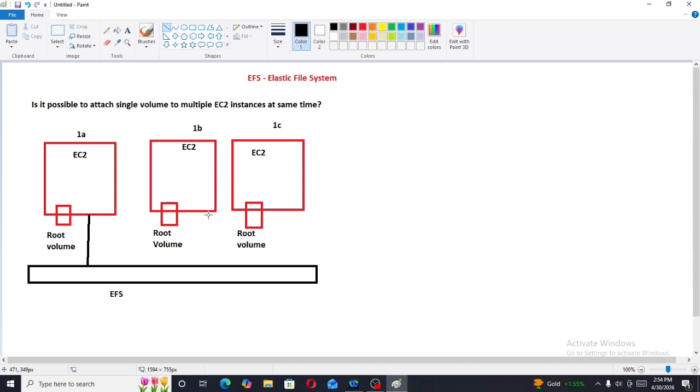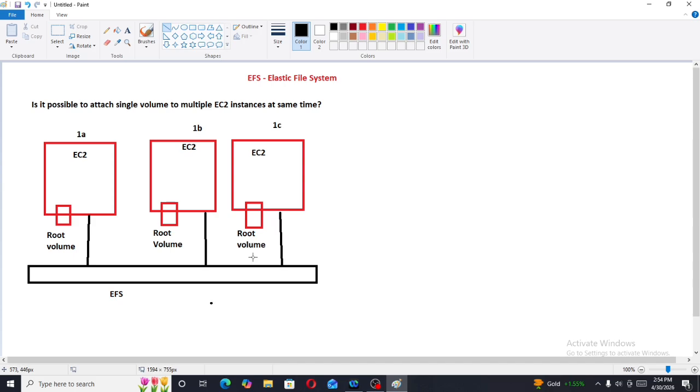I have created one Elastic File System for all the EC2 instances, and I can attach this EFS separately to each EC2 instance. I will mount this EFS to every single EC2 instance.